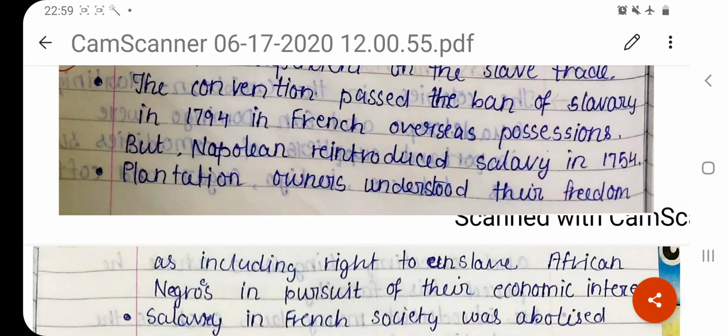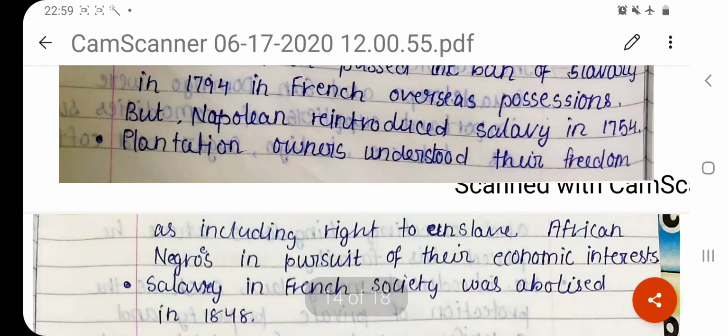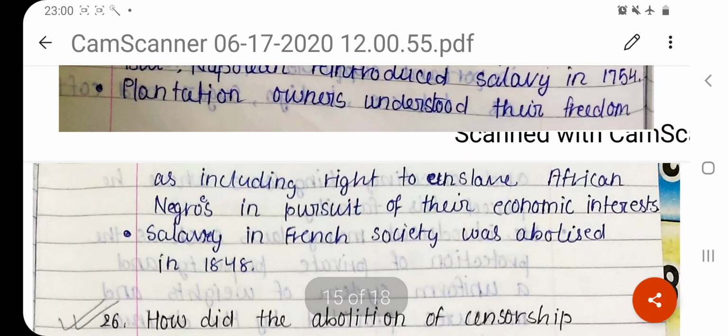Plantation owners understood their freedom as including the right to enslave African Negroes in pursuit of their economic interests. So all the plantation owners knew that for economic interests, it was okay to enslave another person and force them to work, make them a slave. However, slavery was finally abolished in 1848.